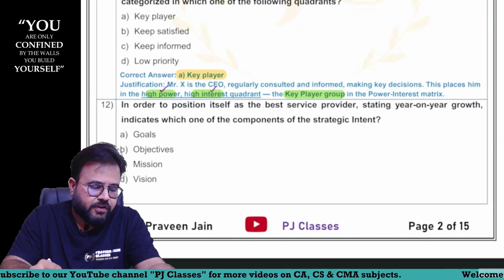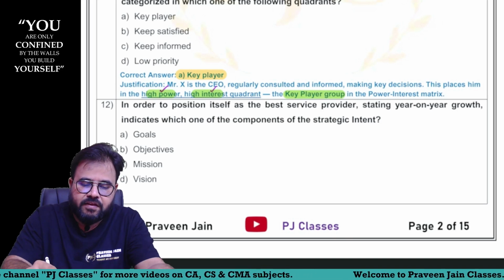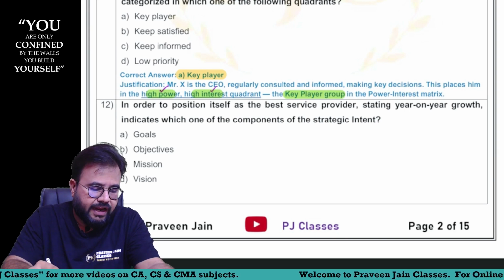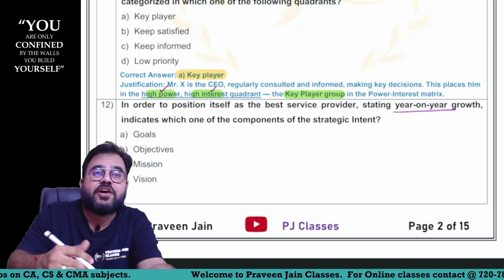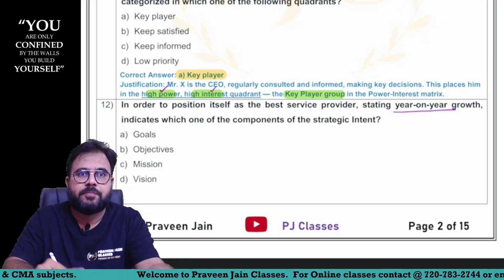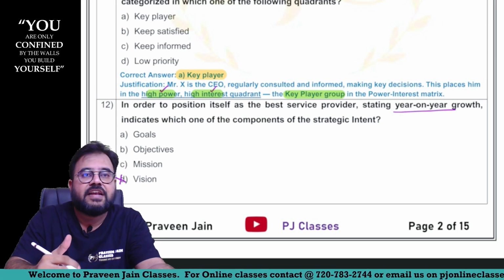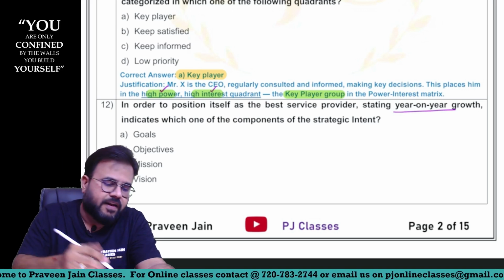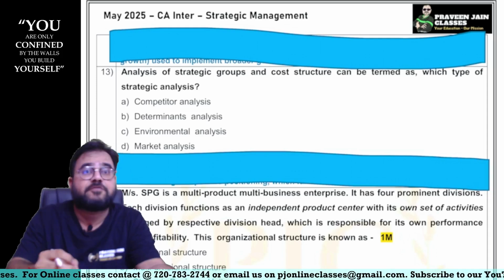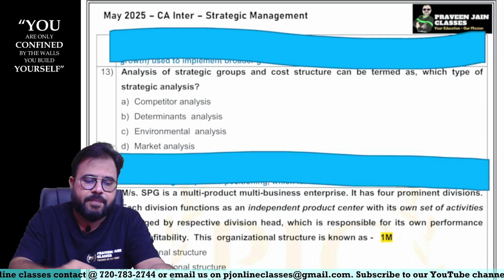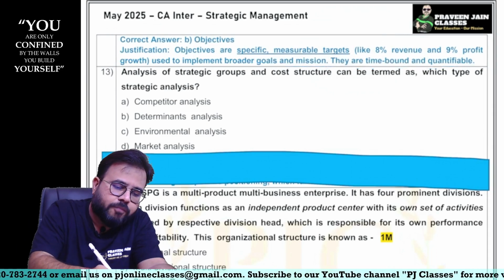12th point, sir. 12th MCQ. In order to position itself as a best cost provider, stating year-on-year growth, indicating which of the following strategic intents, sir. So can I say here we are having long-term targets, sir, or we are having short-term targets, sir? So can I say we are having short-term targets, sir? So it is not a vision. So obviously year-on-year growth, year-on-year profits are nothing but what, sir? Objectives. So objectives are short term, objectives are specific, measurable, attainable, timely, time bound. So here time bound they were, sir. So right option is what, sir? Objectives.